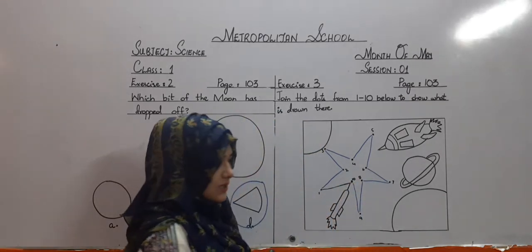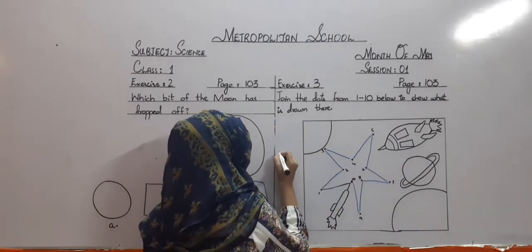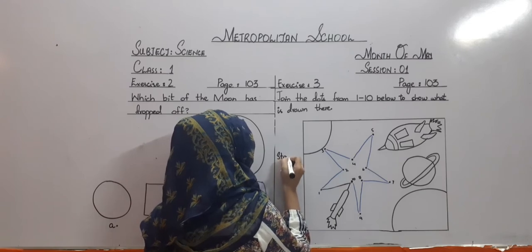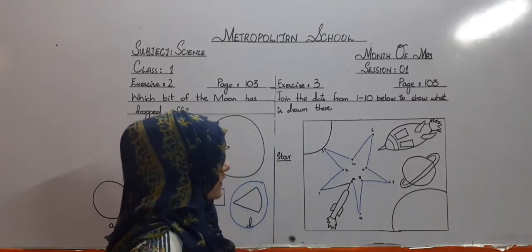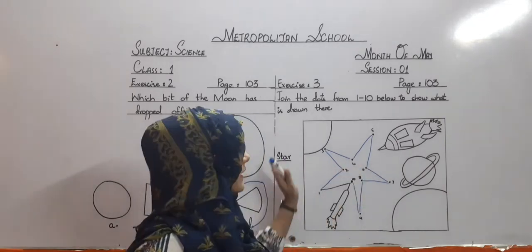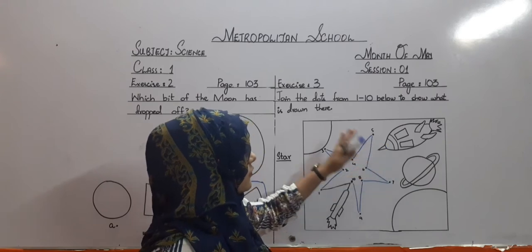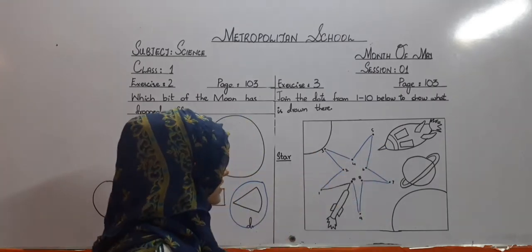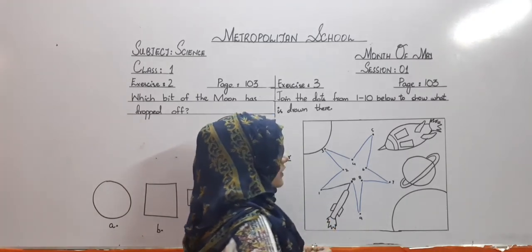So what is this figure? This is a star. You just have to write star beside the figure to identify whether the figure is of star, moon, or etc. from the space. And then you have to color this with whatever color you want.